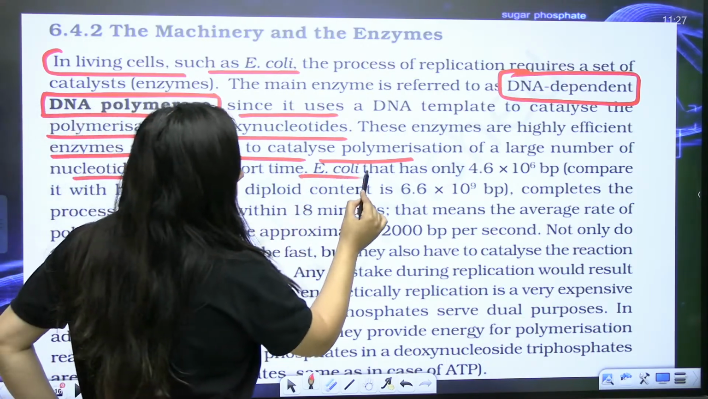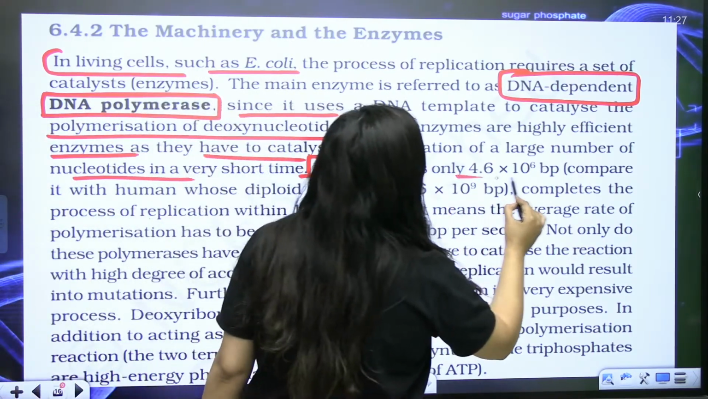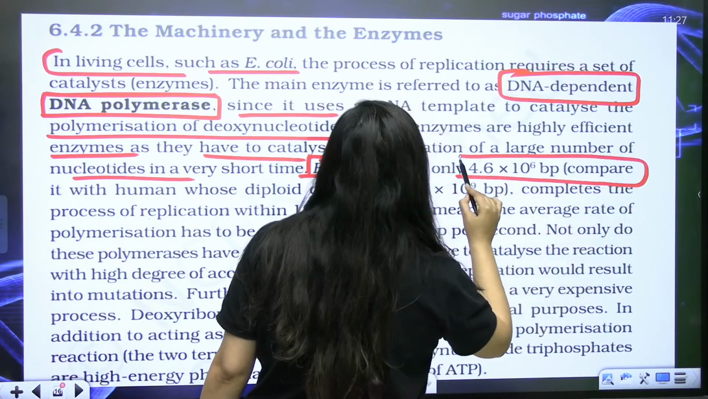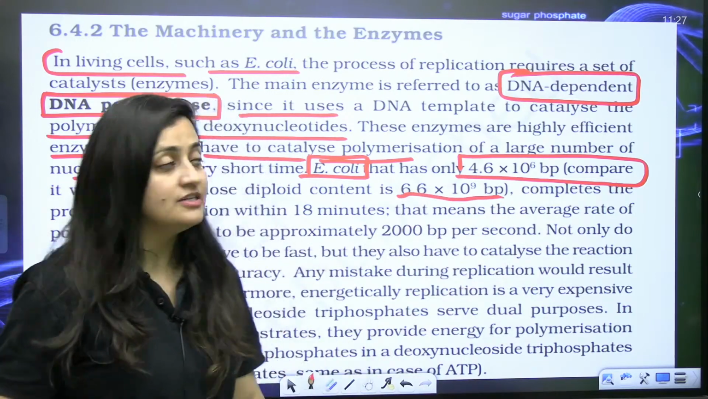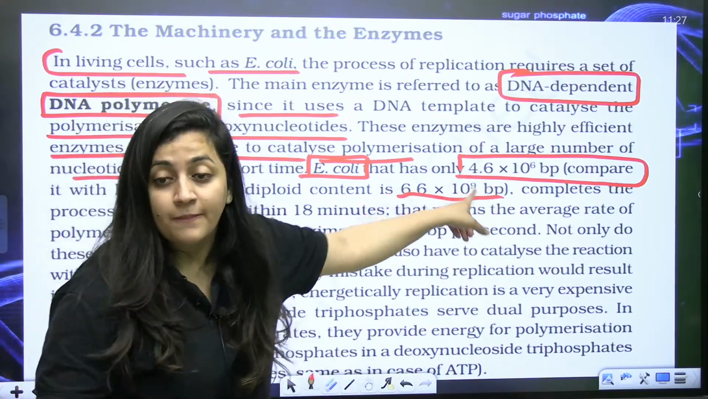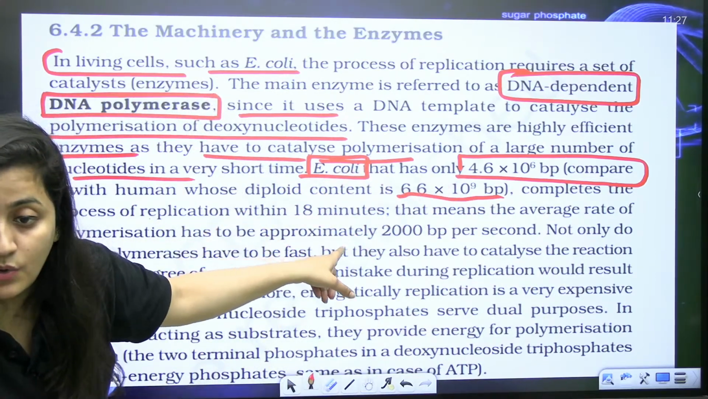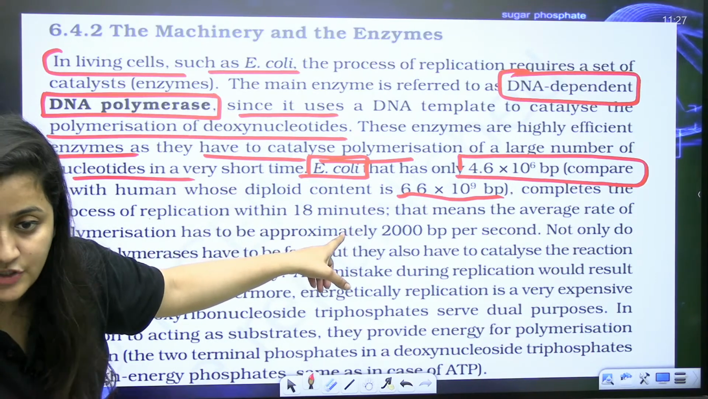So you know that when it comes to E. coli, it has 4.6 × 10^6 base pairs, and in humans it is 6.6 × 10^9 base pairs. You need to remember this data.